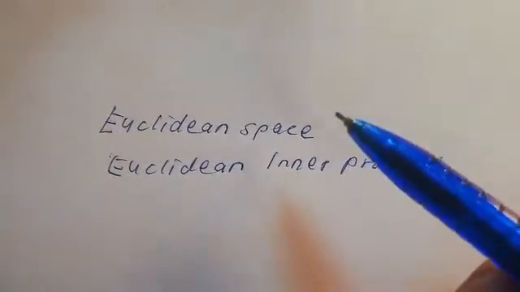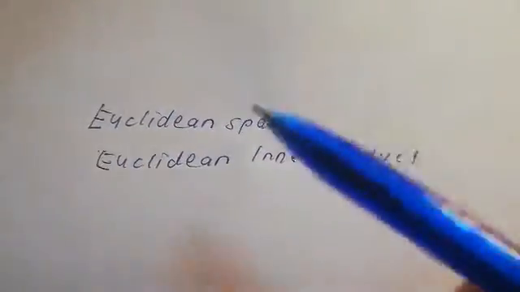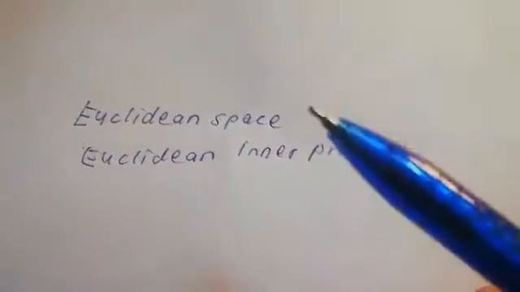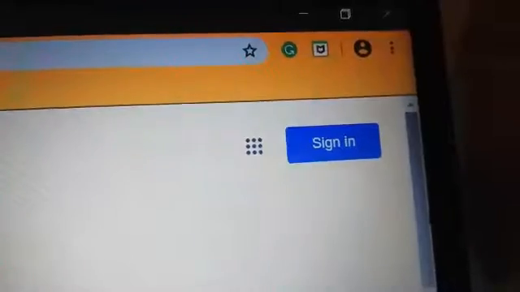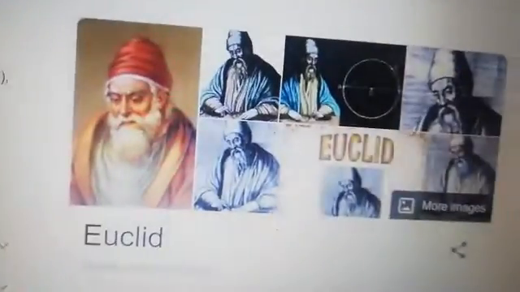So in this video I will explain two things: what is the Euclidean space and the Euclidean inner product. Before we go to the explanation, I will brief you a little about the famous mathematician who created these terms, which is Euclid. Yeah, that's him.